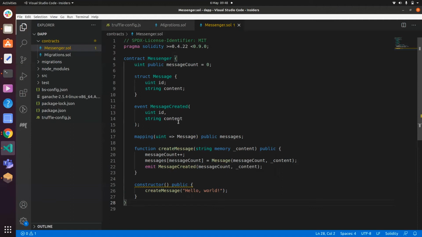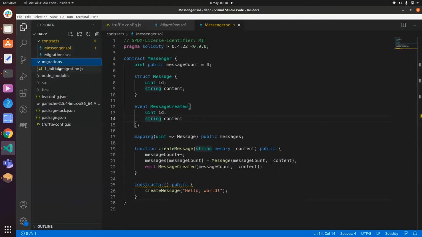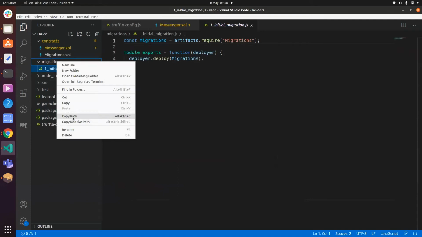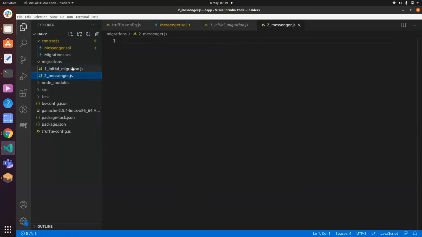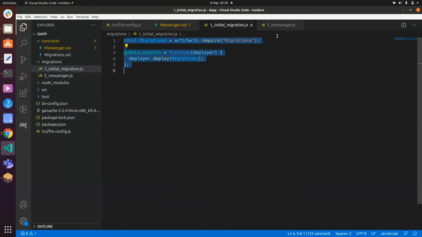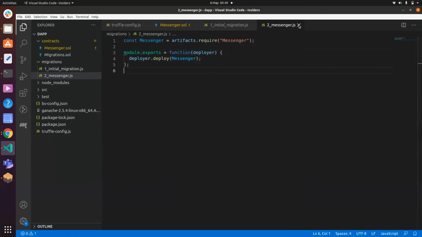So now I think I need to migrate this. And to do that, I need to first write a migration. So migration is actually pretty standard. I have never written a complicated migration for these kinds of applications before, so I'll just keep it simple. It's just messenger.js. And I'll copy pretty much the same format that this migration has, which already exists. And I'll just change the name to messenger, messenger, and messenger. Okay, that is our migration sorted.